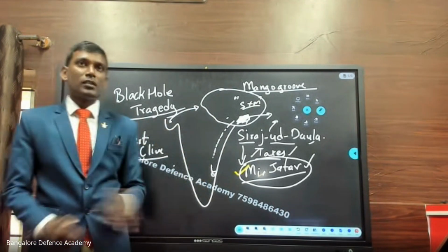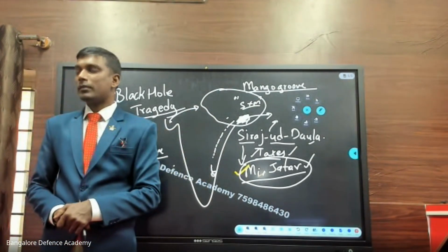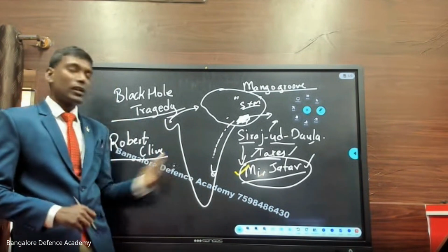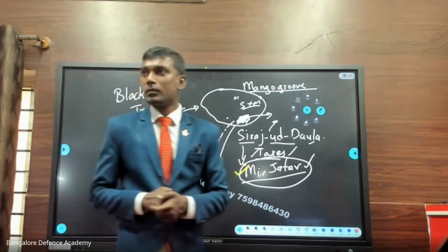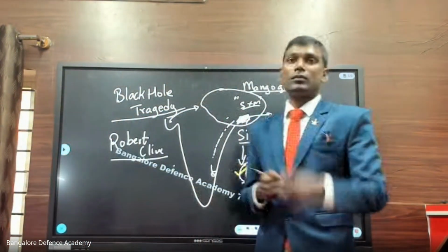Okay, so now Mir Jafar is thinking, oh God, what to do? I don't have money. Robert Clive is an Englishman. He may kill me now because of the agreement. He may kill me with a gun.